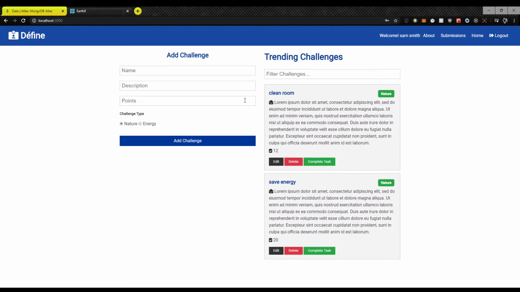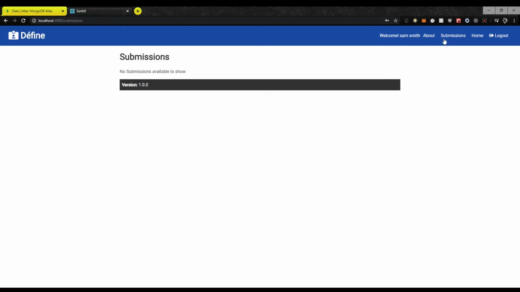Anyone who is using the mobile version of this application will be able to see the challenge, and whoever finishes the challenge will be entitled to receive the points. In the submission section, the user who created the challenge, which is me, will be able to see all the users who have completed it and award them the necessary points.